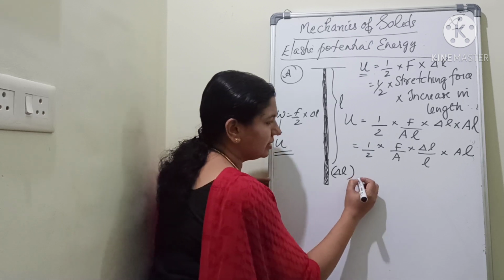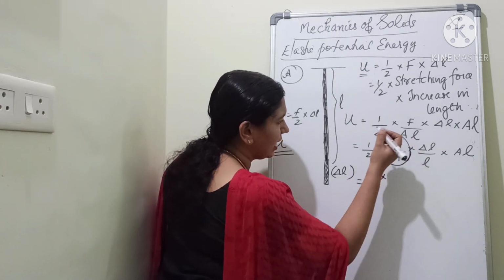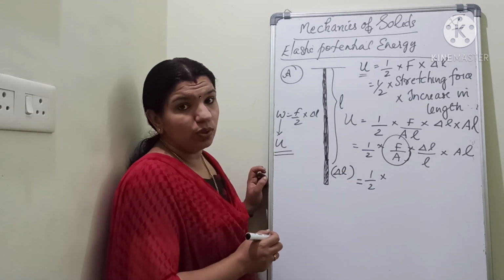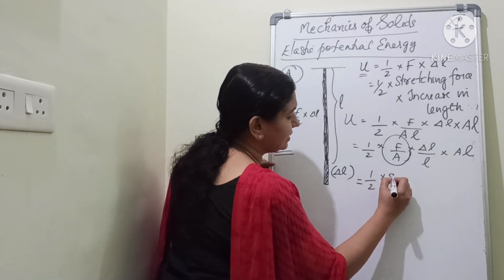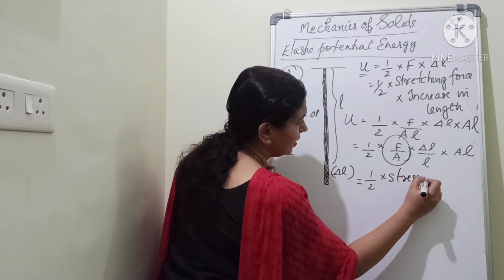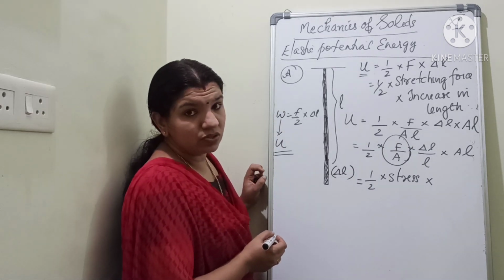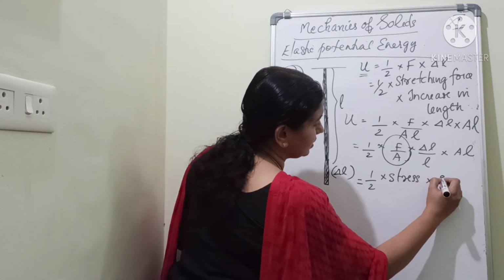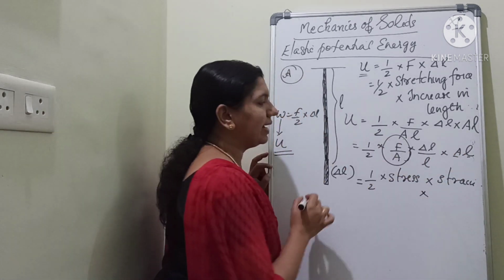Clear? Listen, half into, what is F by A? F by A is the force acting per unit area, which is stress. So, I can write it as stress into change in length to the original length, that is the strain. So, strain into, what is area into length?